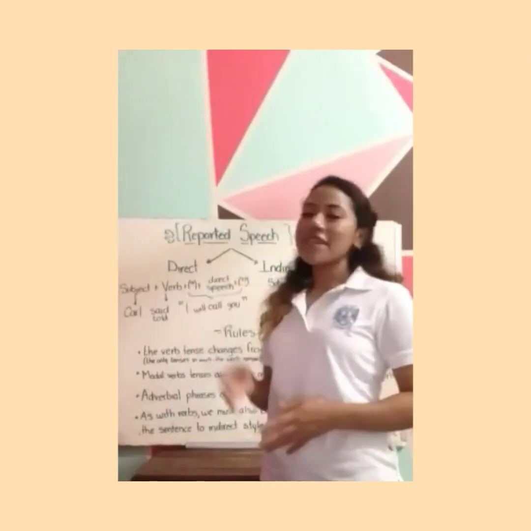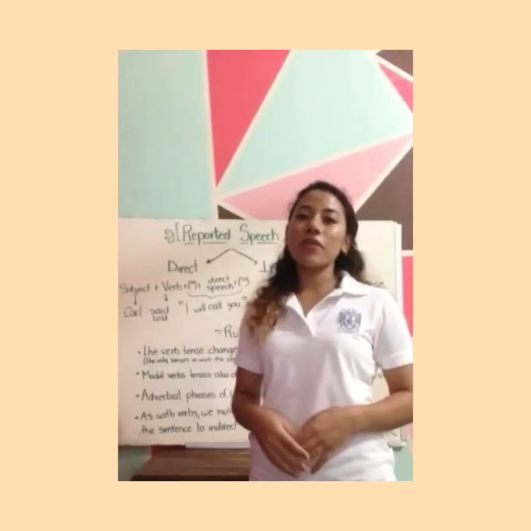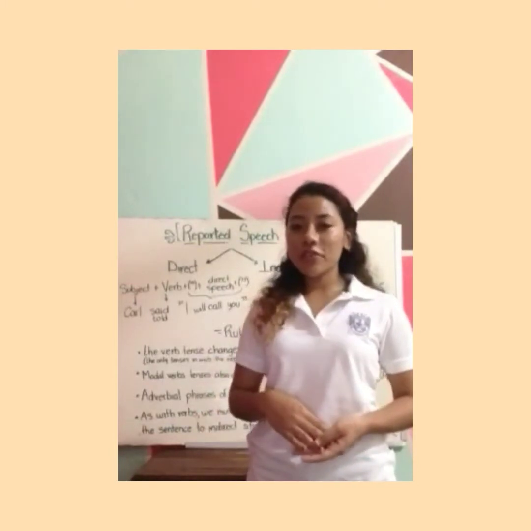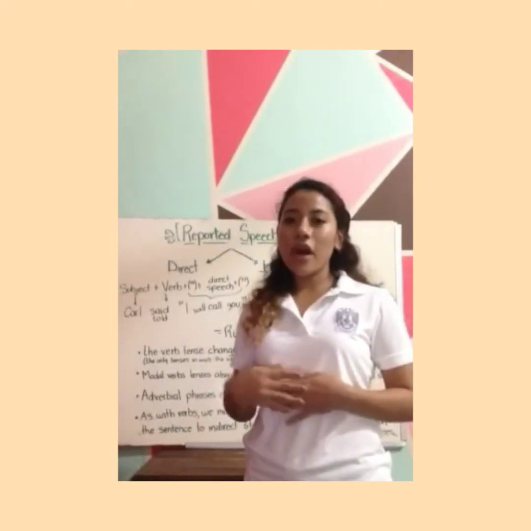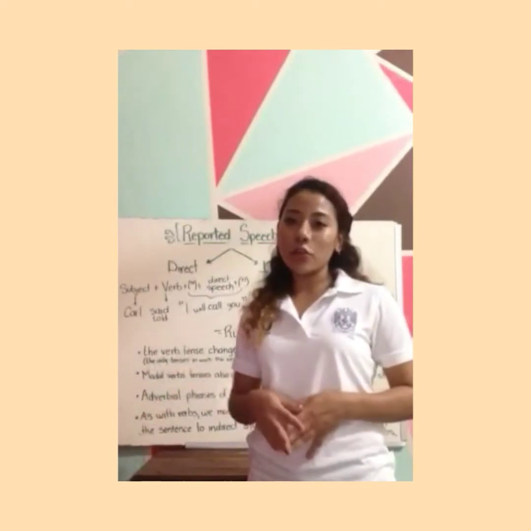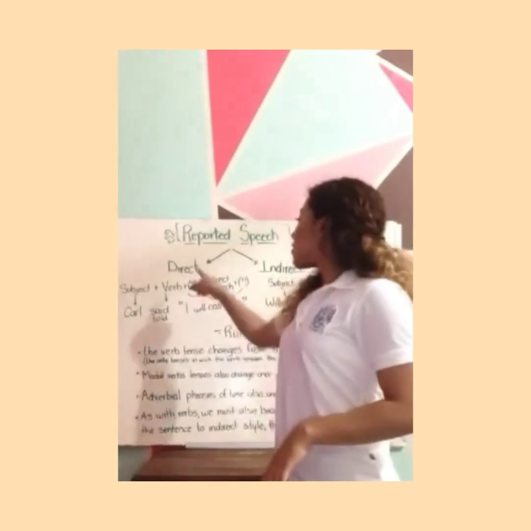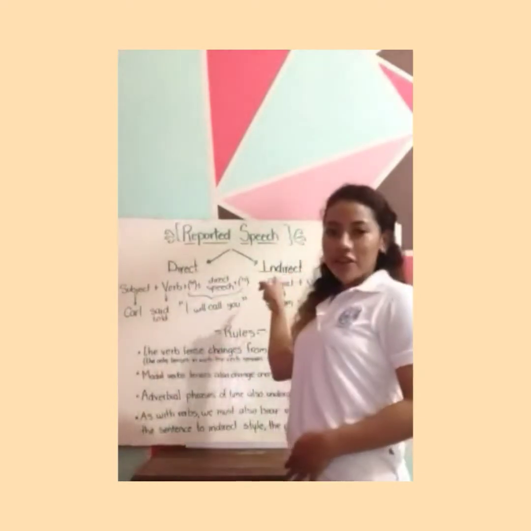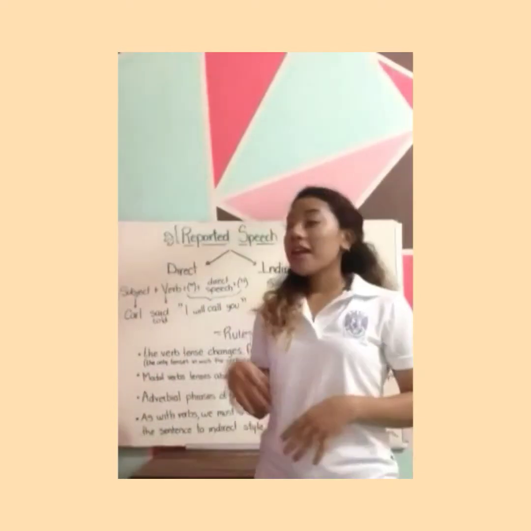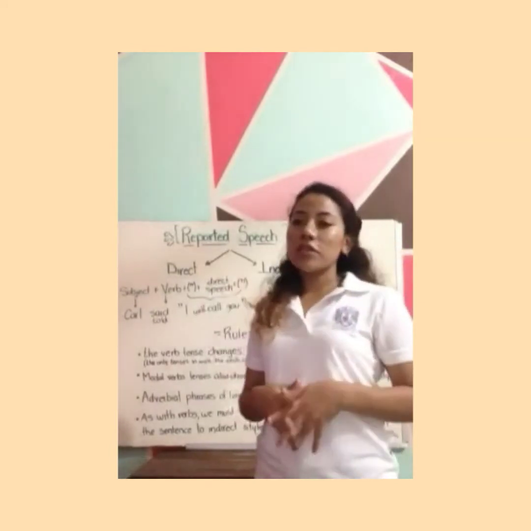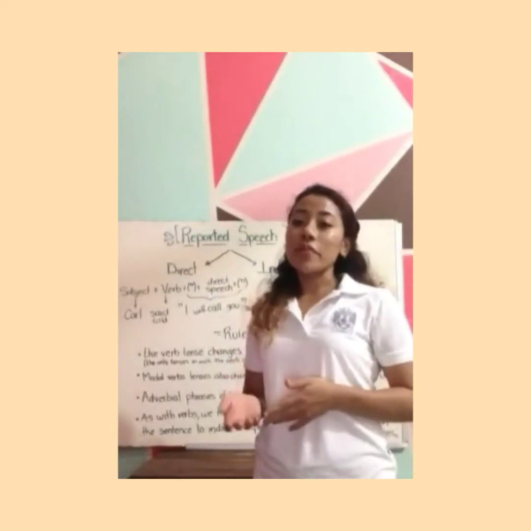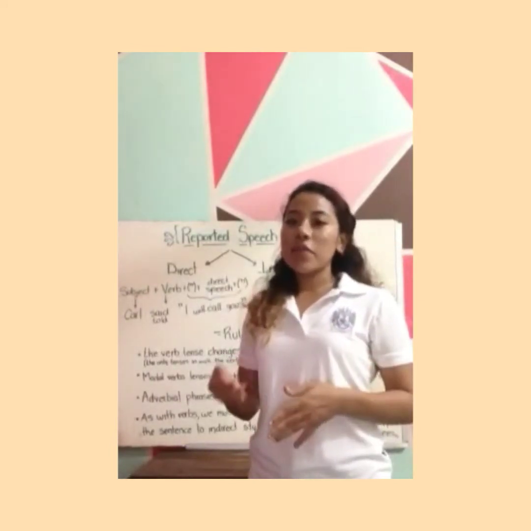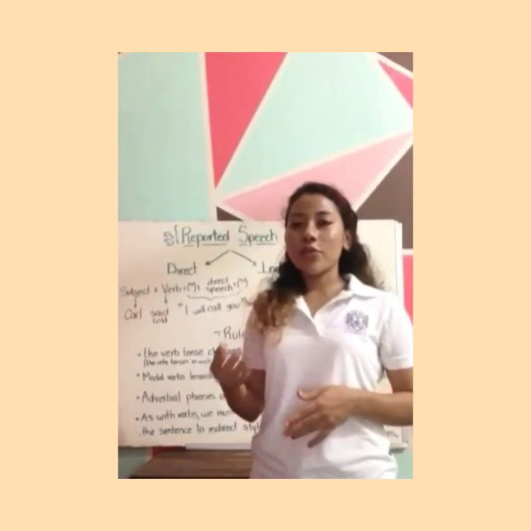Reported speech is the grammar that we use if we want to tell another person something in our own words about a conversation that took place in the past. We can use it in two ways, direct speech and indirect speech. Direct speech is used to explicitly quote what the other person said. In this case, that person's words must be enclosed in quotation marks.